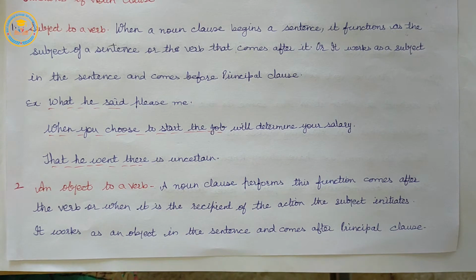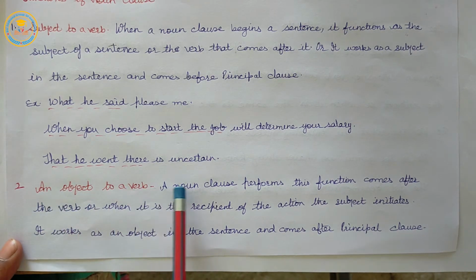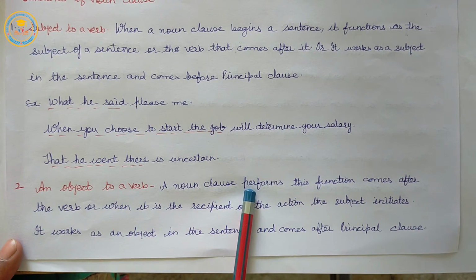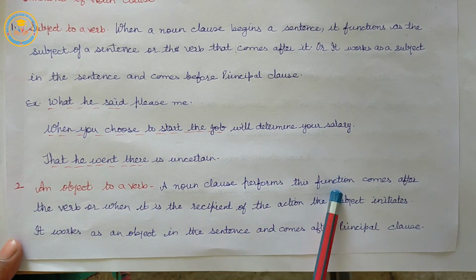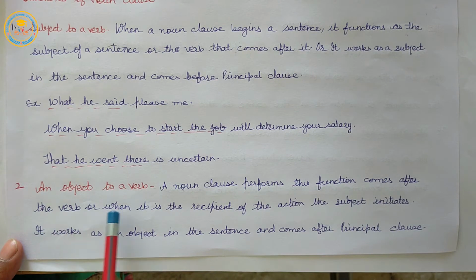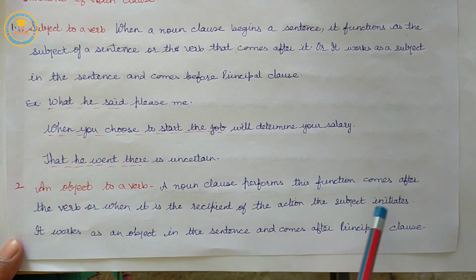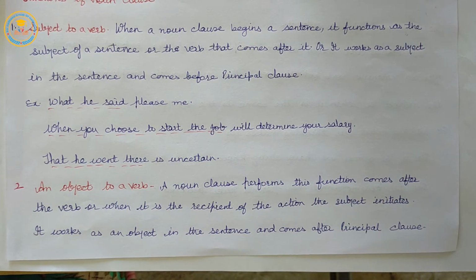So next function, it acts as an object to a verb. A noun clause performs this function when it comes after the verb, or when it is the recipient of the action the subject initiates. Listen.